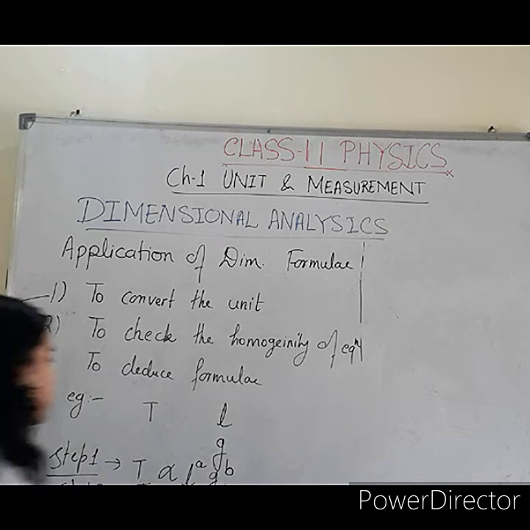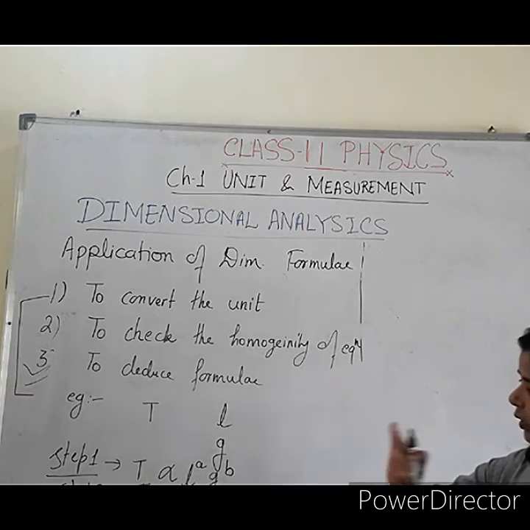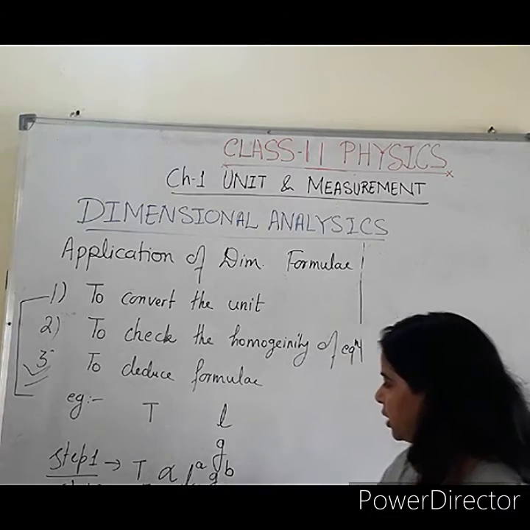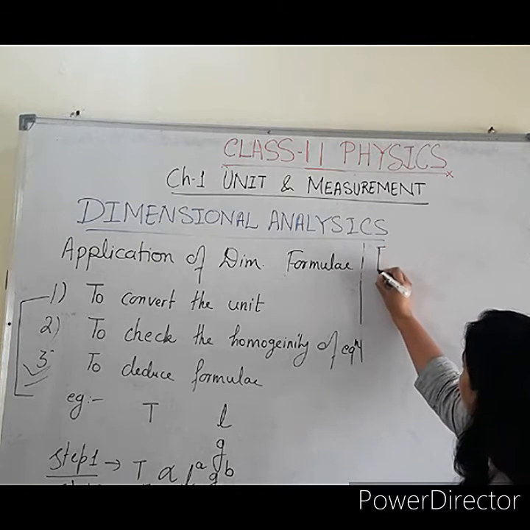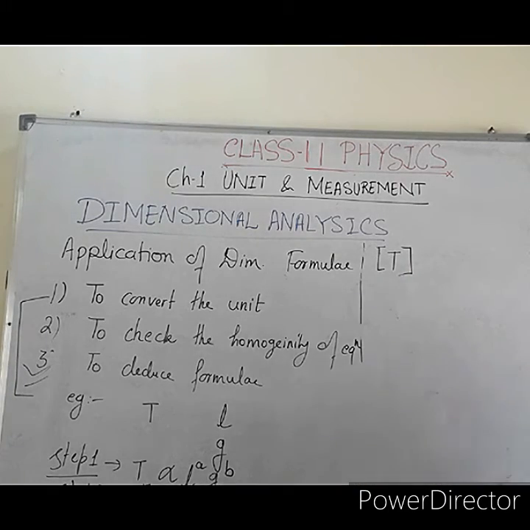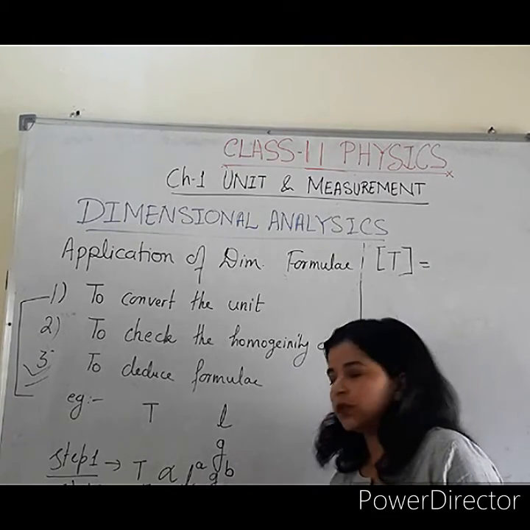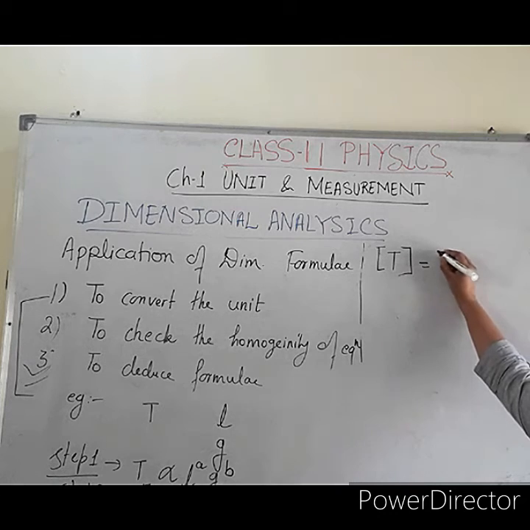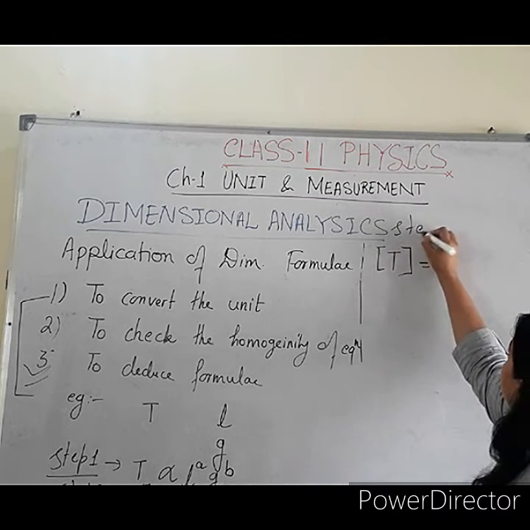Now, you will compare the dimensional formula of left hand side and right hand side. The left hand side dimensional formula is T only, that means time period is given here. Afterward, in the right hand side, there is no dimensional formula for the constant term. So you will not use any dimensional formula for K, and you will remove that K in the dimensional formula step. This is step number 3.